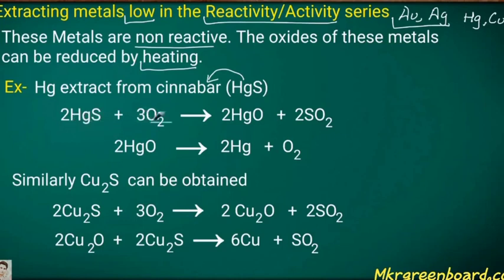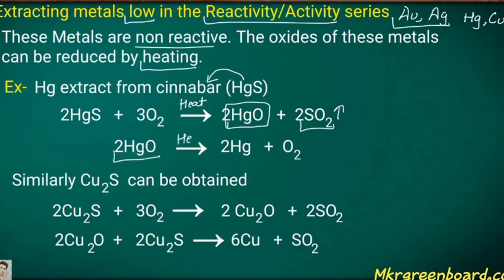Similarly, let's take another example, copper sulfide, which can be obtained. The copper sulfide reacts with oxygen, so we get cuprous oxide, Cu2O. Along with that sulfur dioxide is liberated.